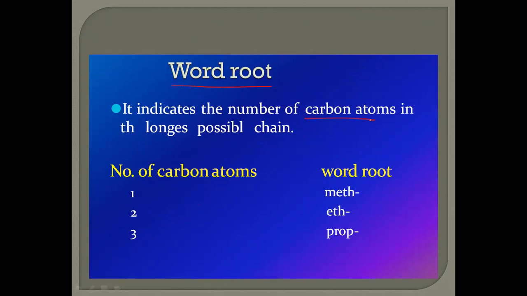The word root is decided by that. For example, if one carbon atom is present in the organic structure, then the word root is meth, as in methane. If two are present, eth; if three are present, prop. These are the word roots for the number of carbon atoms present in the organic structures. On that basis, the word roots are identified.